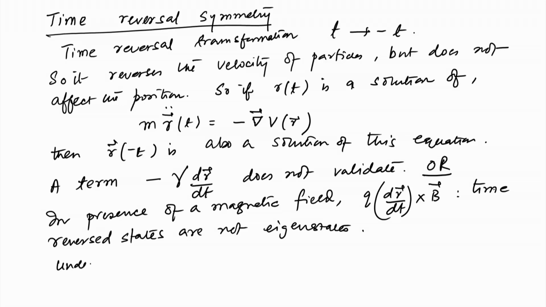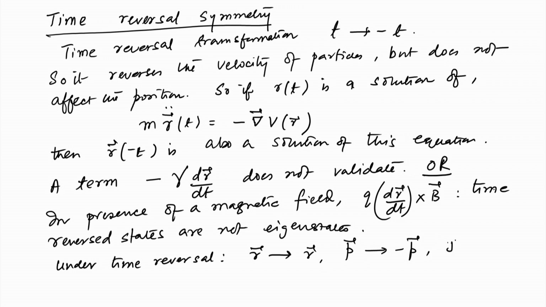And under this time reversal, r of course remains as r, p because it is proportional to the velocity becomes minus p, and because one of them changes sign, the J or L change sign to minus J or minus L and so on.